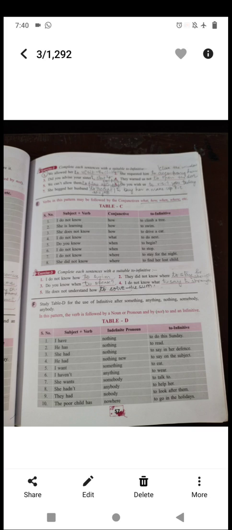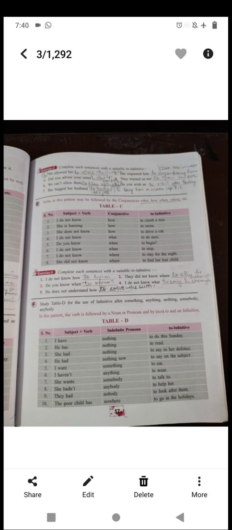Now see, the next table. In this pattern of verb, we will see the conjunctives what, how, when, where, isn't it? These are used in between, before the to infinitive. So the pattern will be subject plus verb plus conjunctive plus to infinitive. Okay, complete each sentence with a suitable to infinitive.